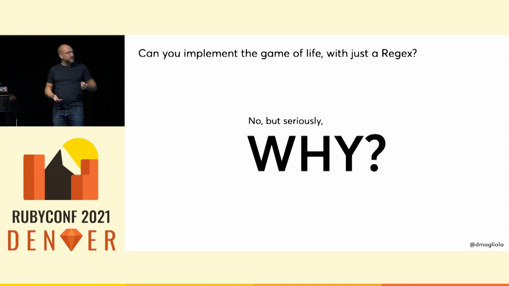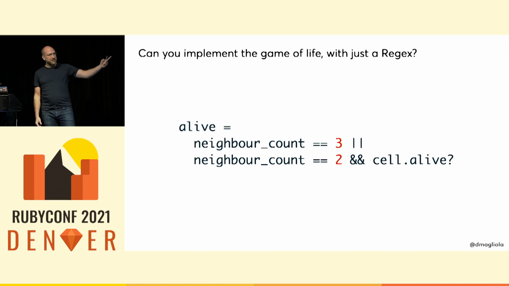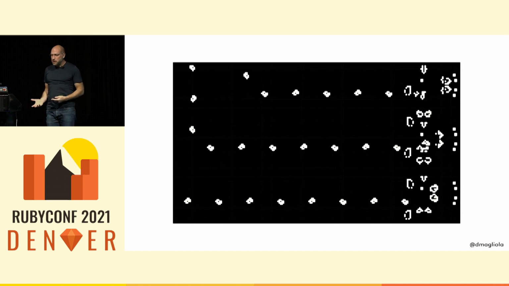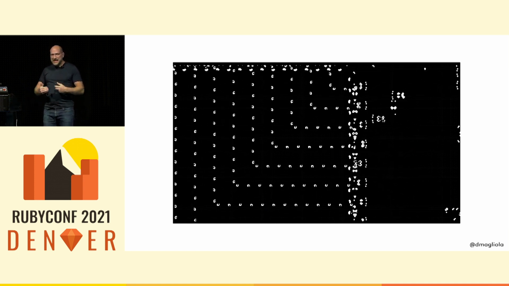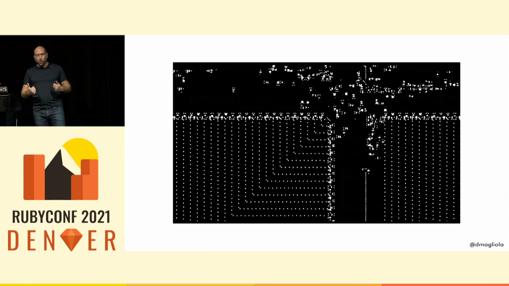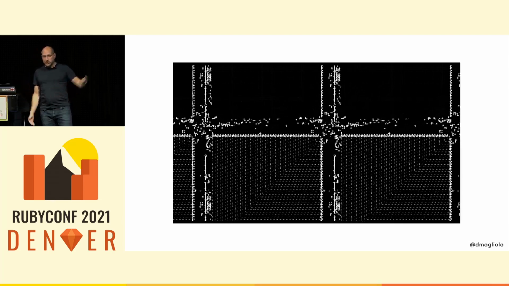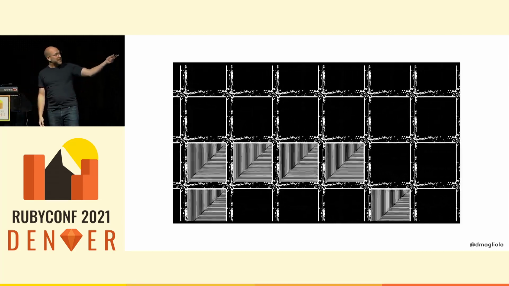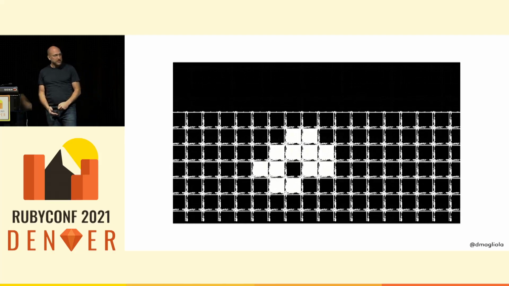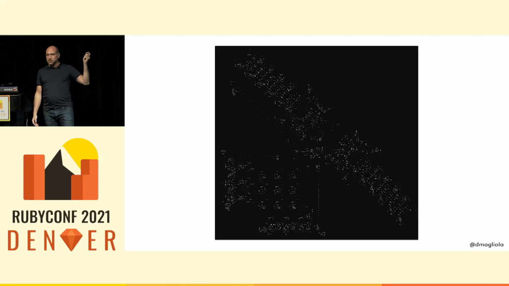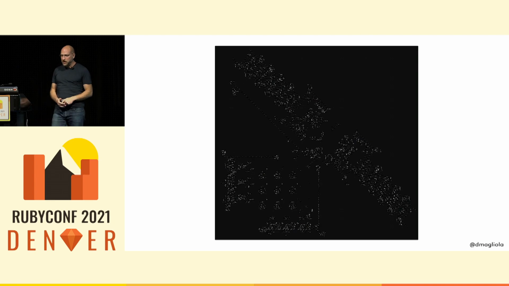But there's a second side to this story, because it turns out that the game of life is Turing complete. And that's not what you'd expect for a system that is entirely defined by this one simple rule, but it is. Now, as a quick reminder of what that means, and oversimplifying a bit, this means that any program you can write in any language, you can also write as a game of life pattern if you wanted to. And you can see a beautiful example here. That's the game of life running in game of life. And this is an actual full Turing machine running in game of life.